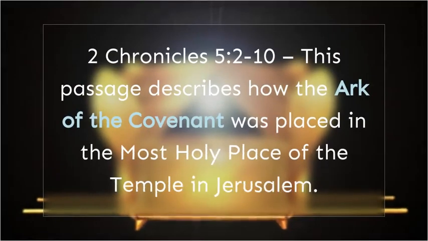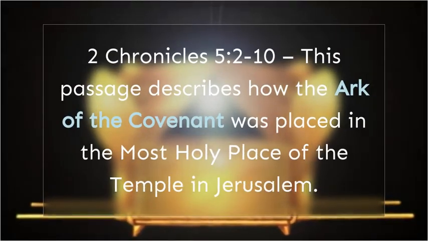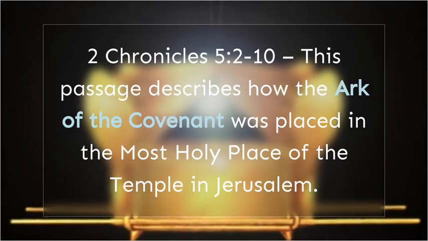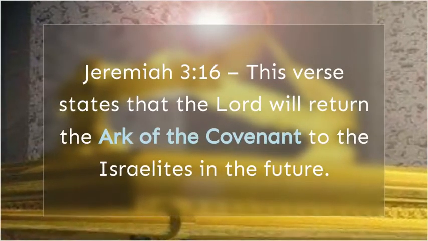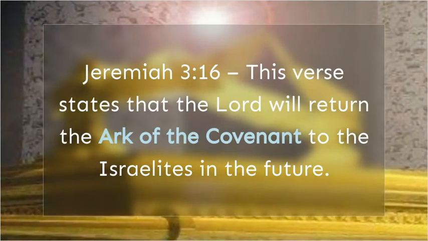2 Chronicles 5:2-10. This passage describes how the Ark of the Covenant was placed in the most holy place of the temple in Jerusalem. Jeremiah 3:16. This verse states that the Lord will return the Ark of the Covenant to the Israelites in the future.